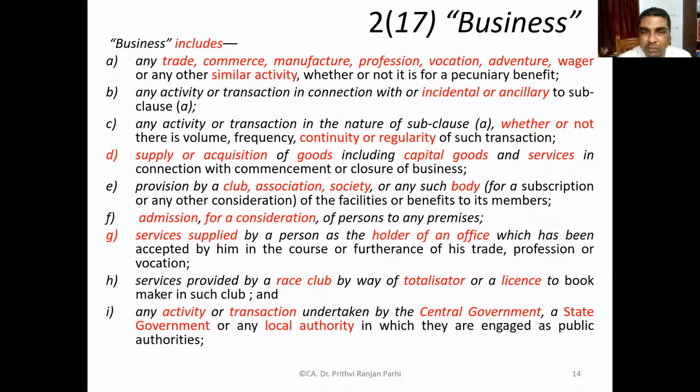Provision by a club, association, society, or any such body. If a club, association or society is providing something for a subscription or any other consideration, suppose it is charging a subscription fee or a membership fee, and after charging that, it is providing some services, all these provisions form a part of business activity.